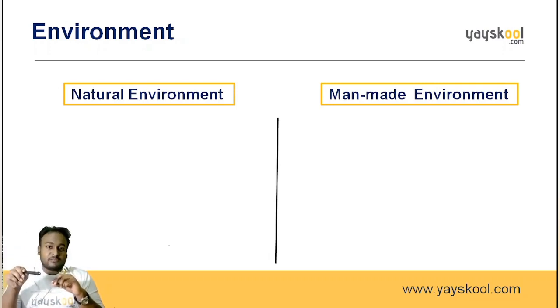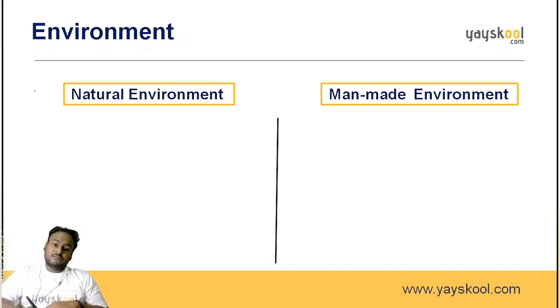But the plants are available naturally, right? When you go to the forest, they are available naturally. The water, the oceans, has someone poured the water into the oceans? No, they are available naturally. So that's the reason we divide the environment into two types. First one is the natural environment. The second one is the man-made environment.